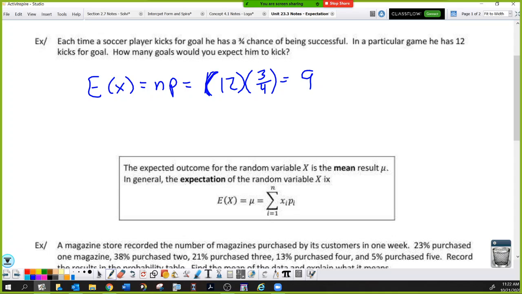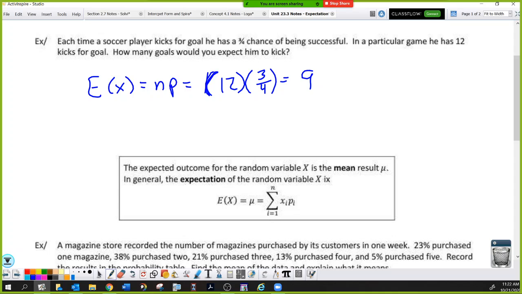Well, the expected outcome of the random variable x is the mean result, or mu. In general, the expectation of the random variable x, you say E of x equals mu, the mean of the system, which is equal to the sum of the variable times its probability.